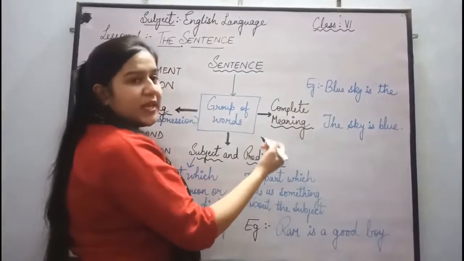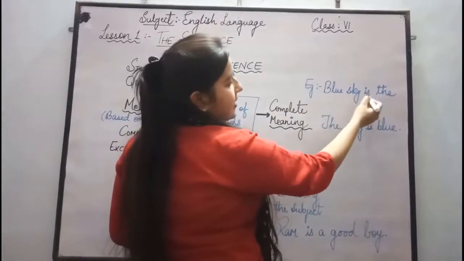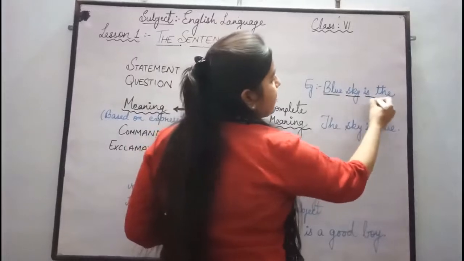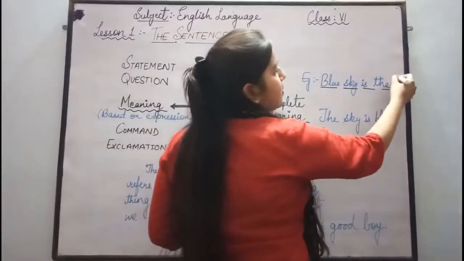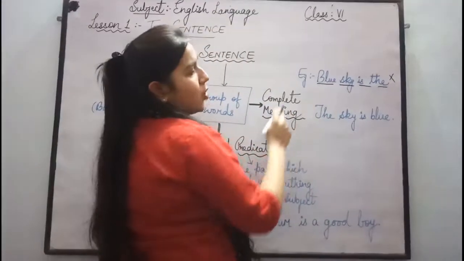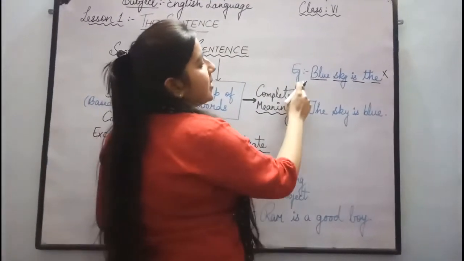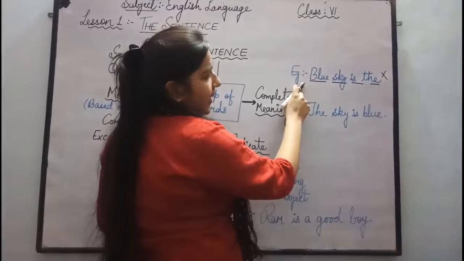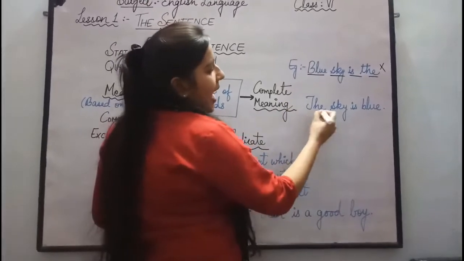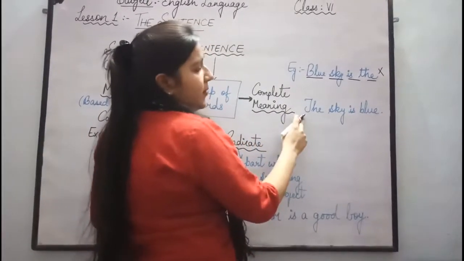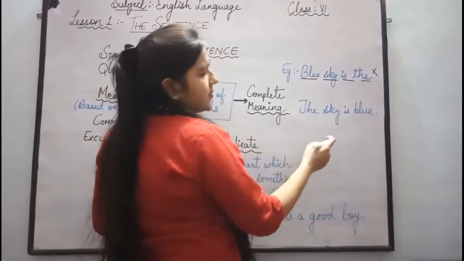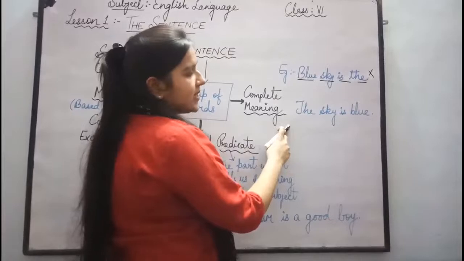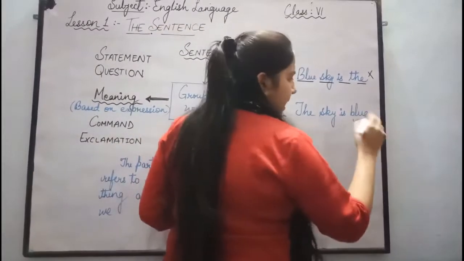For example, we can say "blue sky is the." This "blue sky is the" is a group of words. But does it make any sense? No, it doesn't make any sense. So this is not a sentence. But if we rearrange them correctly, the sentence will be "the sky is blue." From this we can know that the color of the sky is blue and it is making a complete sense. So this is the sentence.